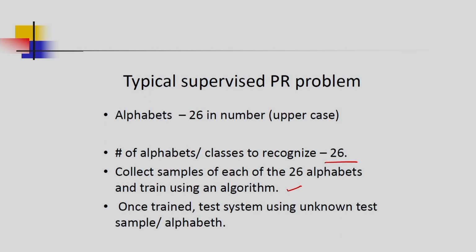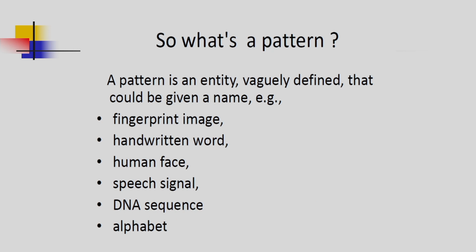After training, what we have to do? We have to do the testing using unknown samples, that is, unknown alphabets. And after this we can determine the accuracies. So this is the typical supervised pattern recognition problem. And what are the patterns? Already I have defined what the patterns are. The patterns may be a signal, a fingerprint image, handwritten word, human face, speech signal, DNA sequence, alphabets, like this. These are the examples of the patterns.